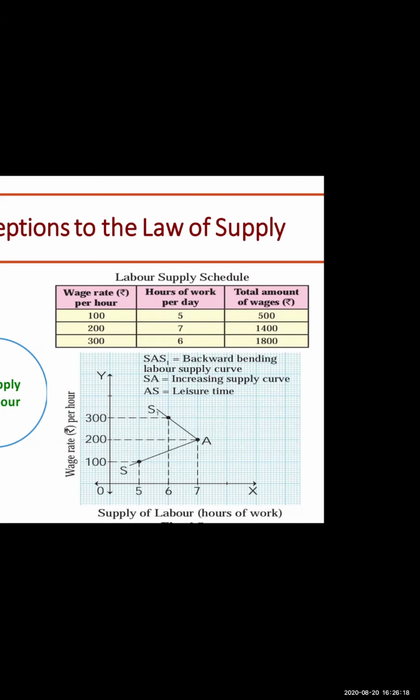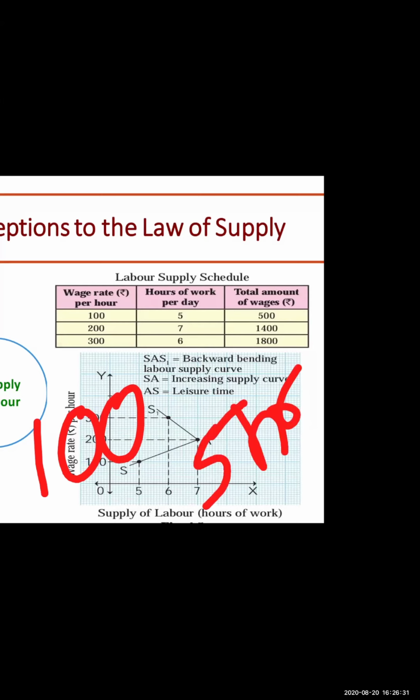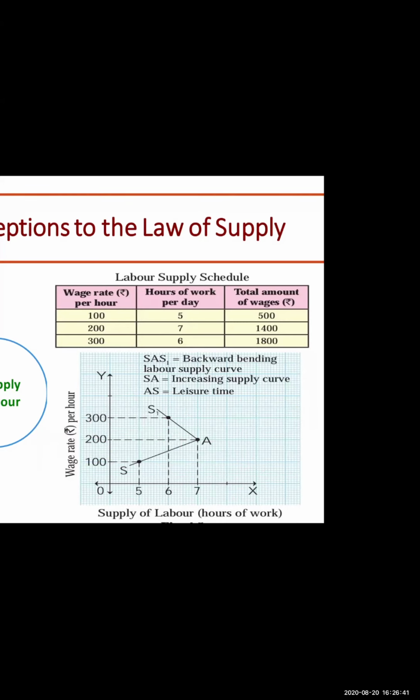For example, in the first example, you can see for 1 hour I'm getting 100 rupees and I'm working for 5 hours. So what will be my income for a day? Very good. You have to multiply 100 into 5. That will be 500. So in a day, I am earning 500 rupees.